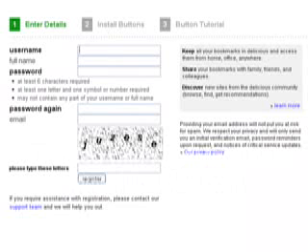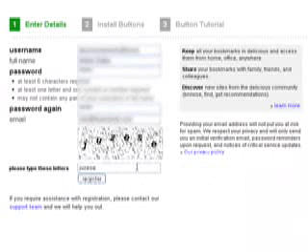And on this page here, we just create a username, put in our full name, create a password, enter the password again, our email address, and then obviously we need to enter the code in here to allow us to register. So we'll fill it out now. And once we've filled out the information, we just register. As you can see, step 2 is the install buttons. It says welcome, your account's been created.